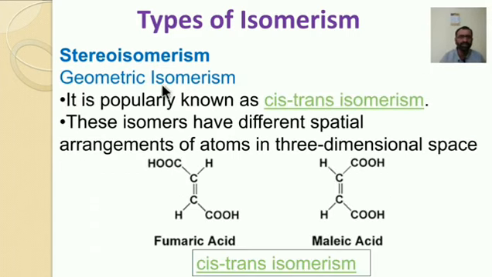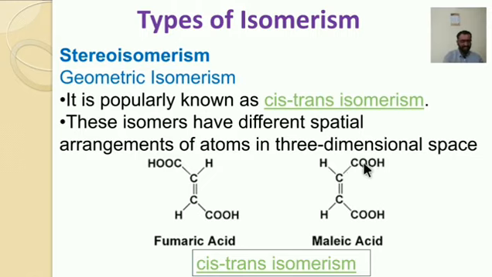The first one is geometrical isomerism. This type of isomerism is illustrated by the cis-trans pair or the fumaric acid and maleic acid pair, and it is properly known as cis-trans isomerism. These isomers have different spatial arrangement of the atoms in three-dimensional structure. Let us see, the carbon atoms are the same, but the groups attached to these carbon atoms are different. This hydrogen is present at the right side, whereas this hydrogen is present at the left side.